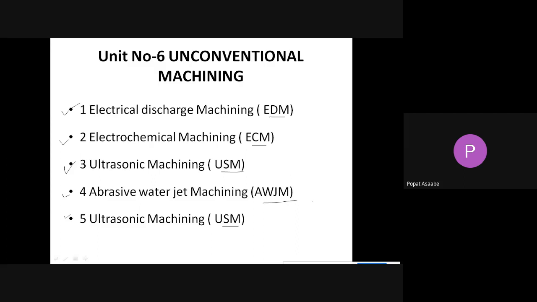Before starting that unit, I would like to tell you what is meant by unconventional machining, and what is meant by conventional machining.